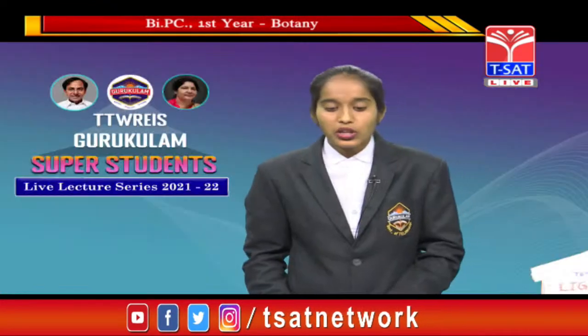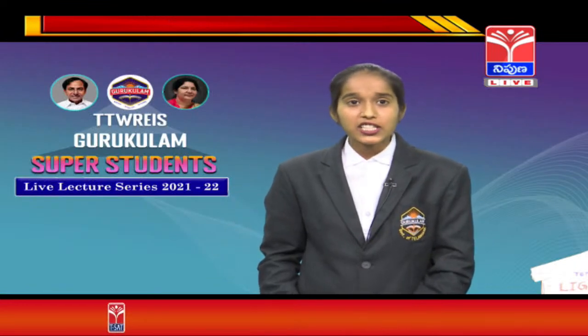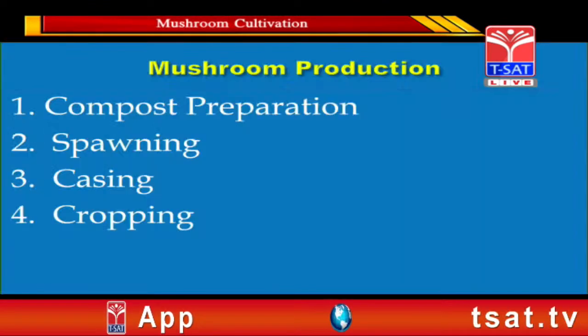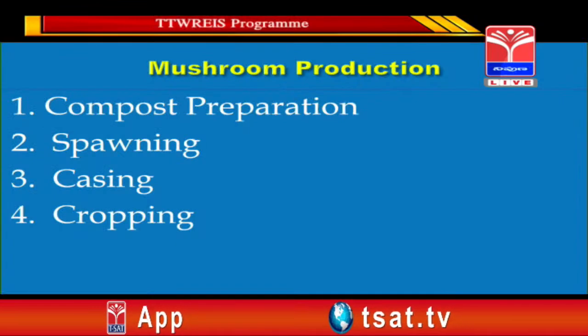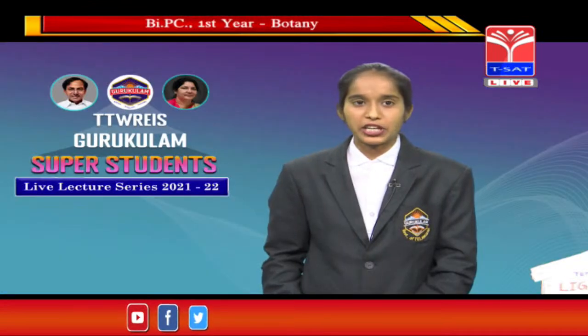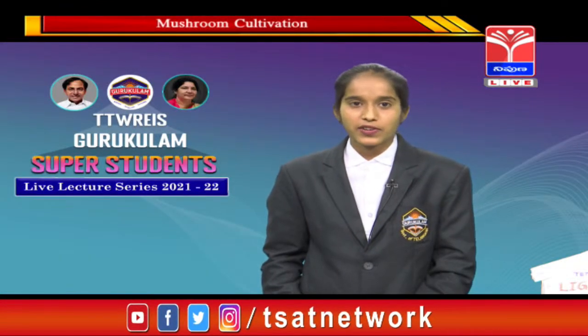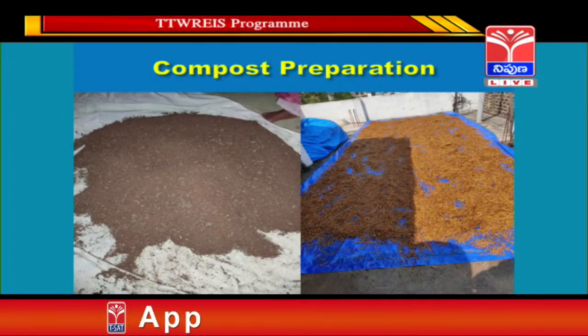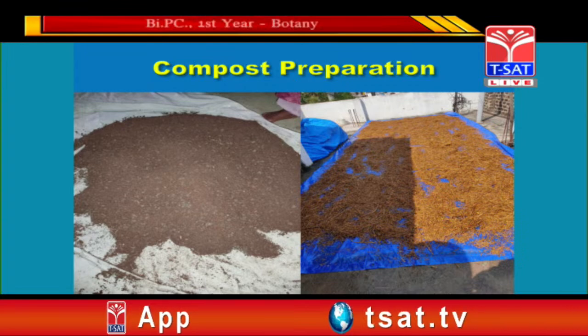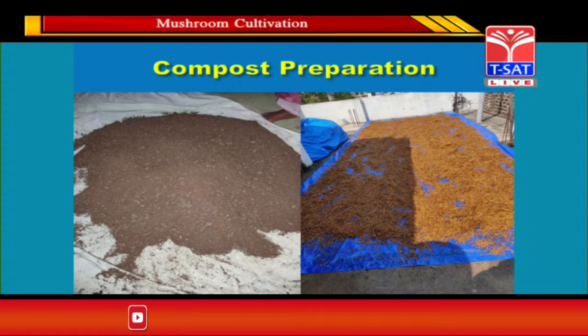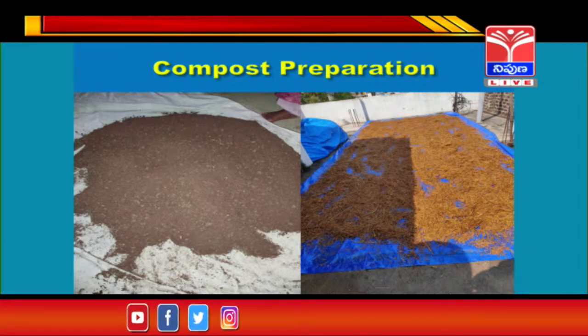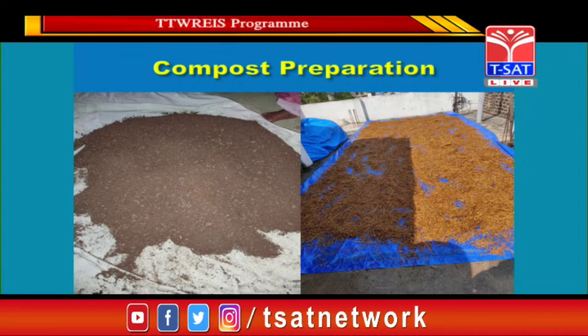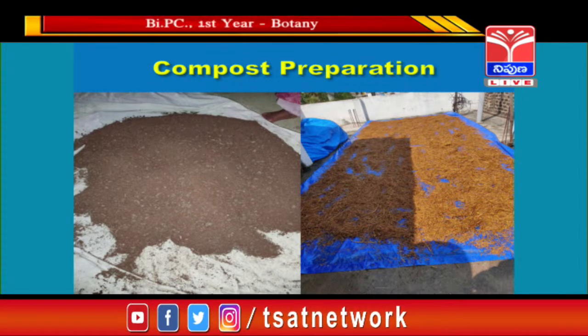And now the second one is mushroom production. In this there are 4 stages. First one is compost preparation, second one is spawning, and third one is casing. The most important one is cropping. Let us discuss briefly the 4 steps. First one is compost. The raw material in mushroom cultivation is called compost. Earlier they used cow dung and horse dung, but nowadays we are using poultry manure, sawdust and so on, and these make the compost perfect.